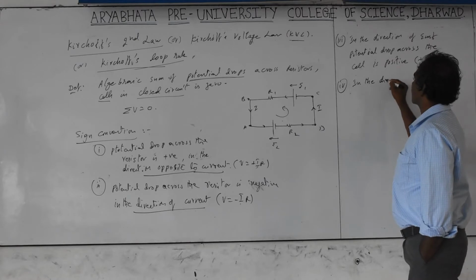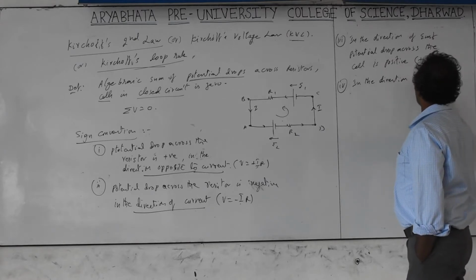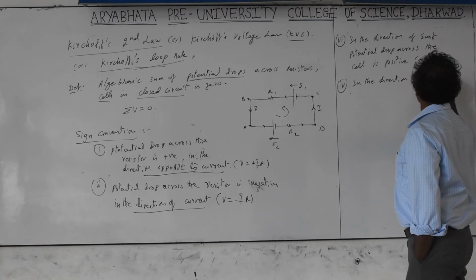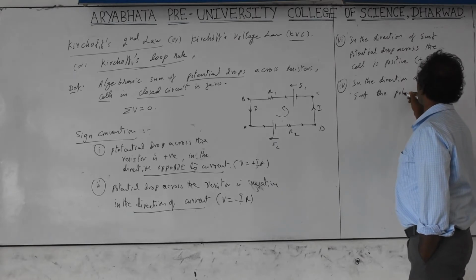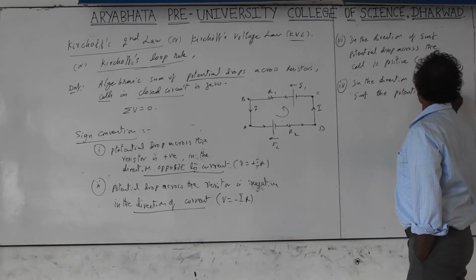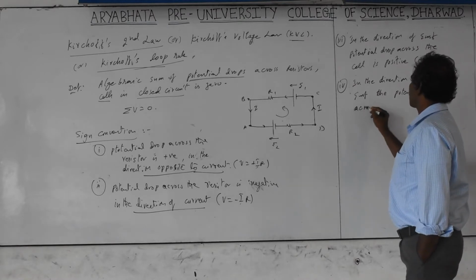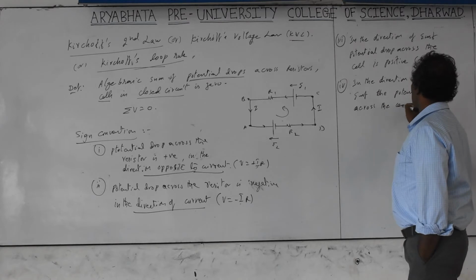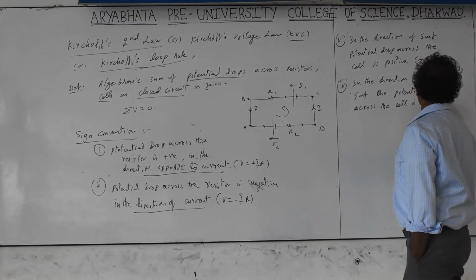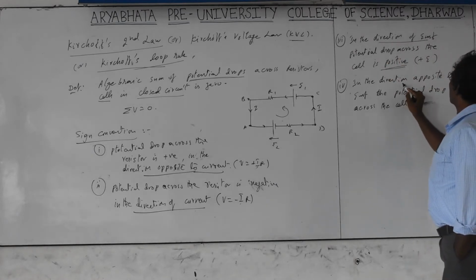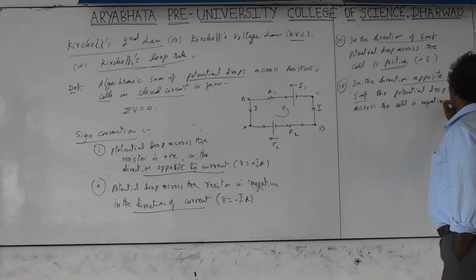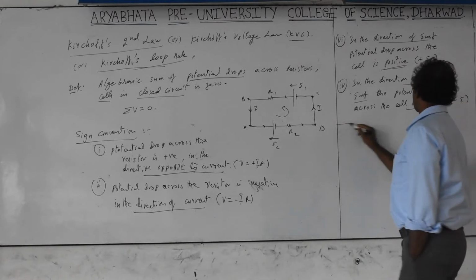In the direction opposite to EMF, the potential drop across the cell is negative. Direction of EMF, positive. Opposite to EMF across the cell, negative. That means minus EMF.